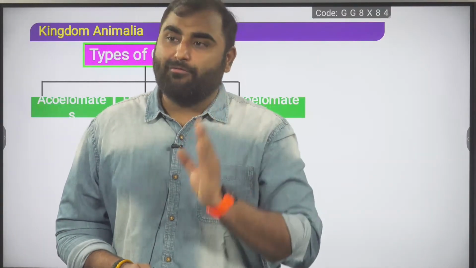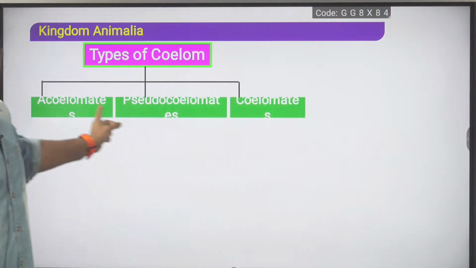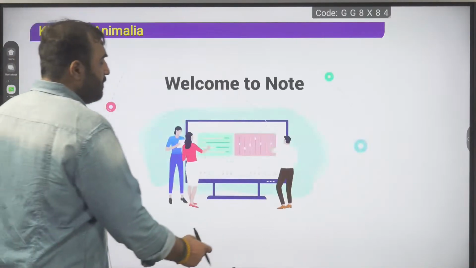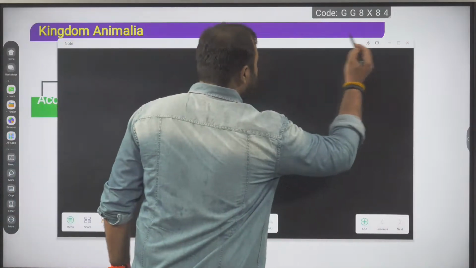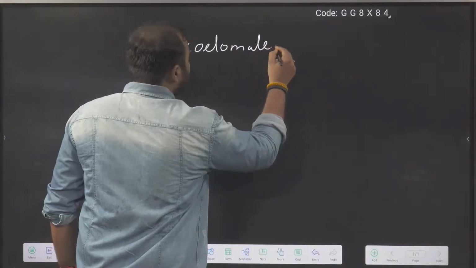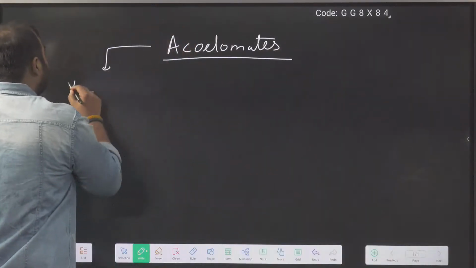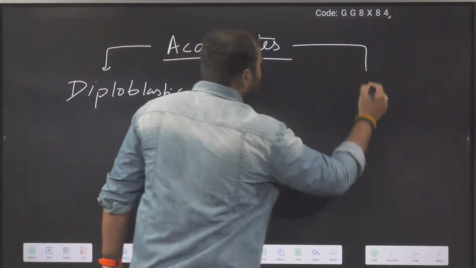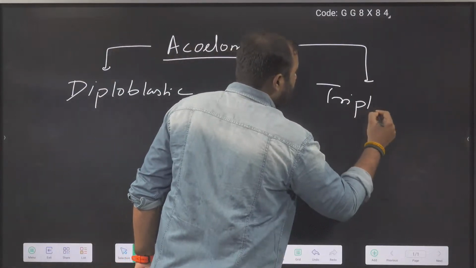So you have to be careful. When you talk about acoelomates, we say there is diploblastic acoelomate and there is triploblastic acoelomate.